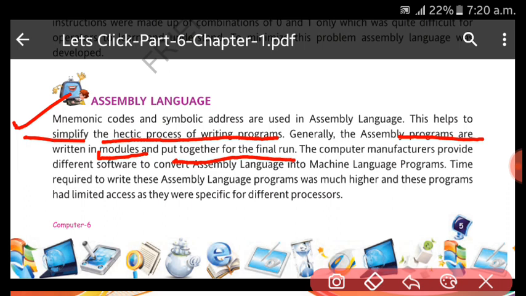Remember, computer manufacturers provide different software to convert assembly language to machine language programs. Why are we doing this? Because whether you use assembly language or high level language, remember, instructions will be converted to machine language, because the computer only understands machine language. We can give instructions in assembly language, but for that we need an assembler, which will provide the conversion into machine language.